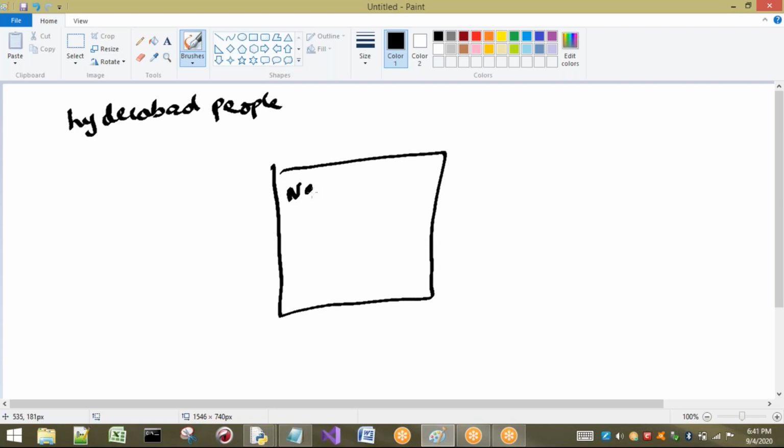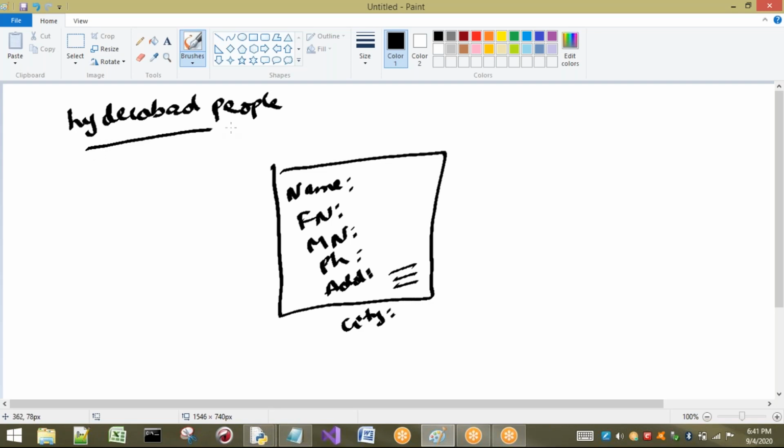In that application, there will be name, father name, mother name, phone number, and also address. They will write something in address, and city is also there after this. So what happens if I give the same application form to the people who are in Hyderabad? Everybody will write the city as Hyderabad only.